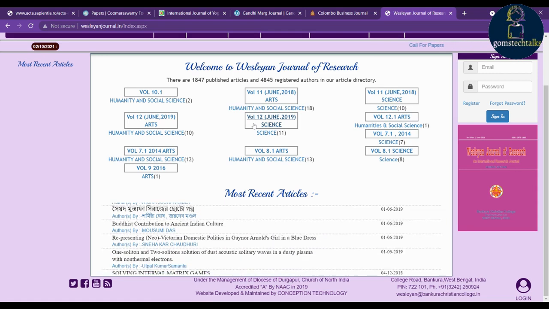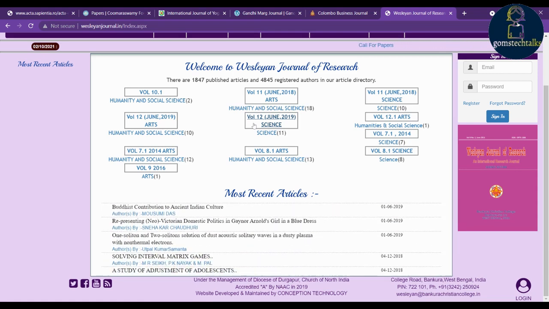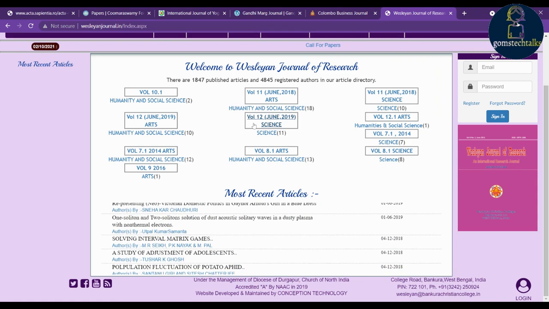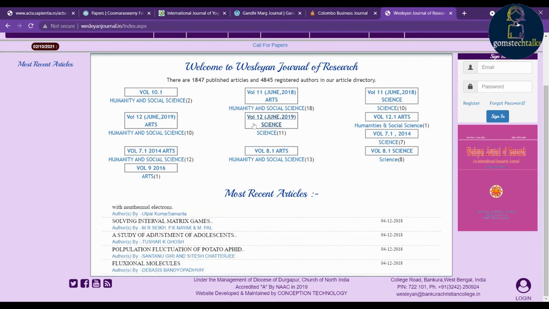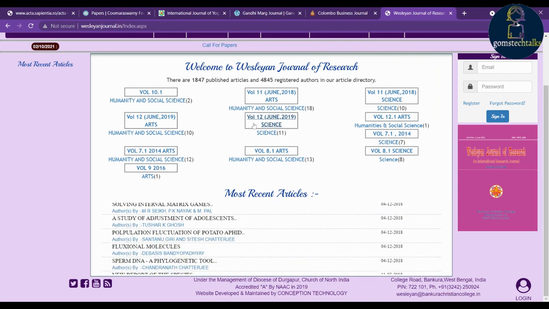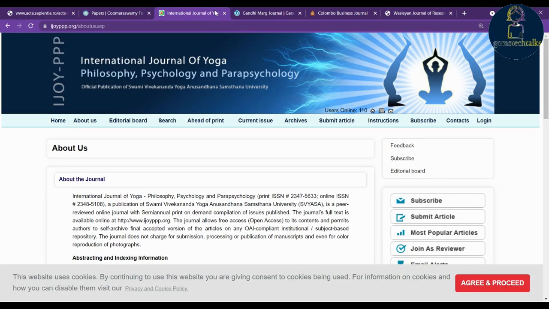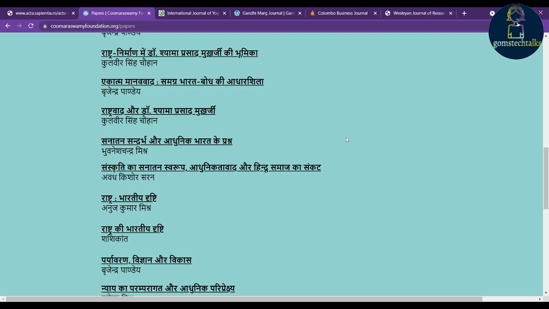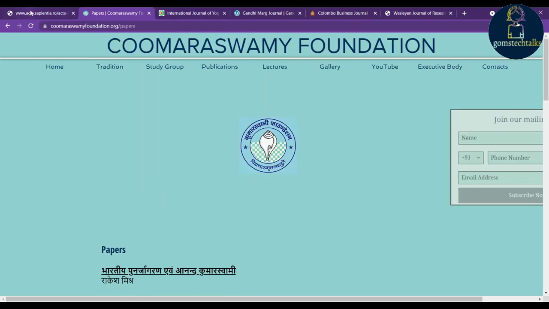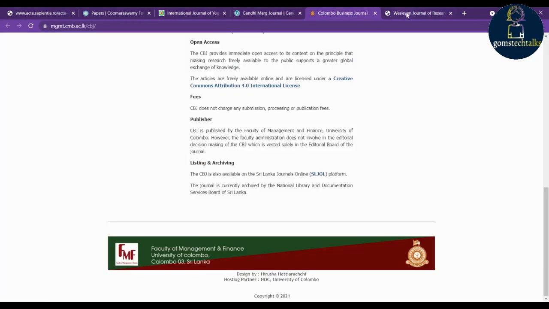Even a journal which is indexed in Scopus today may not be there next month, because they are always changing. So you have to check, and only then proceed. As of now it is listed in the UGC CARE journals. Okay, and I hope this is useful to you.